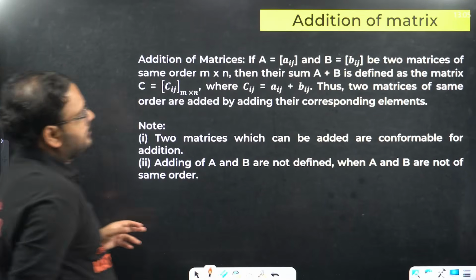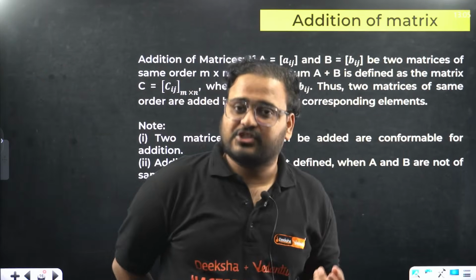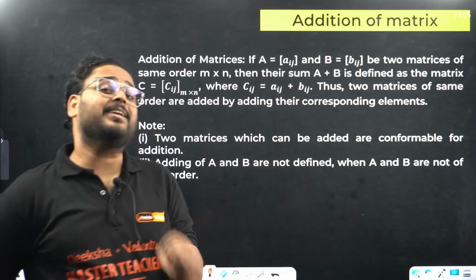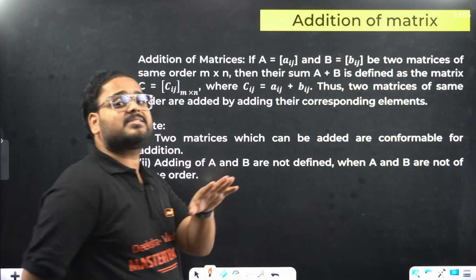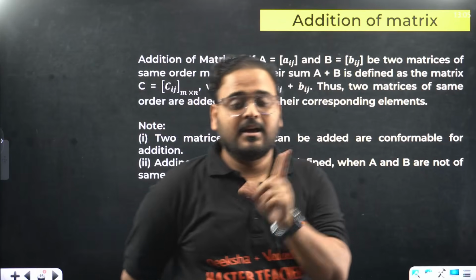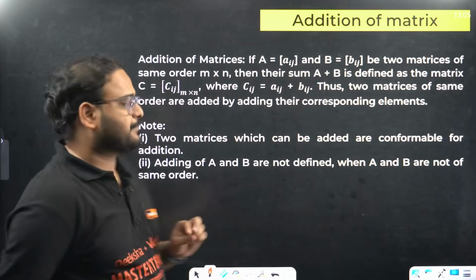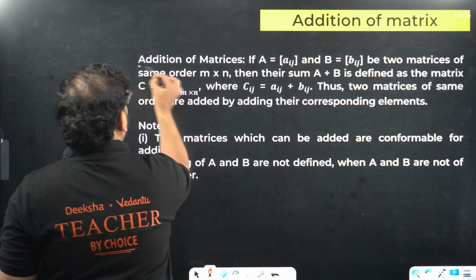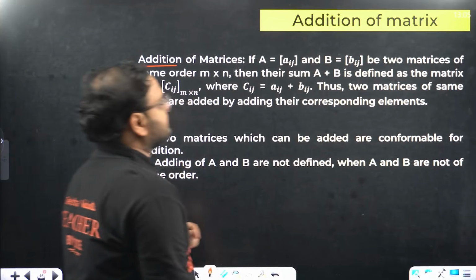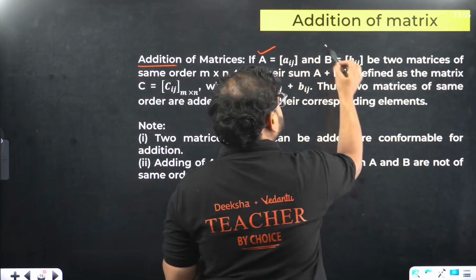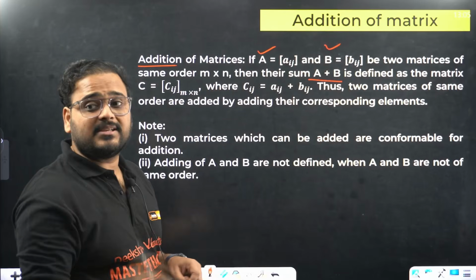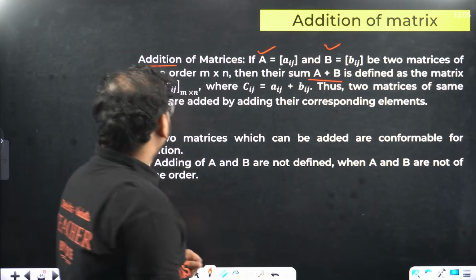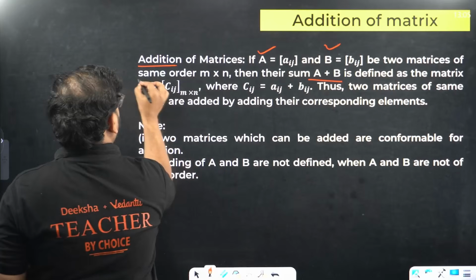So again, addition or subtraction will happen only if the order is the same. It is not necessary that it is always a square matrix, just that the order is the same. So we can add 2 matrices, matrix A and matrix B, only when the order is the same. I think you can find it written over here.